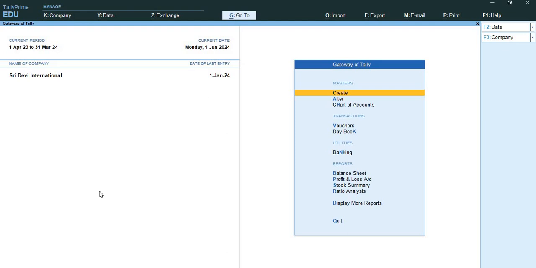Let us understand the budget by understanding the below example. Shri Devi International decided to maintain a budget for the sales department and created two budgets: sales budget and advertisement cost budget. So let us understand the budget by referring to the table below. Here, the sales budget is 5 lakh, but the actual comes out to be 5,50,000. So it means there is a variance of an addition of 50,000.